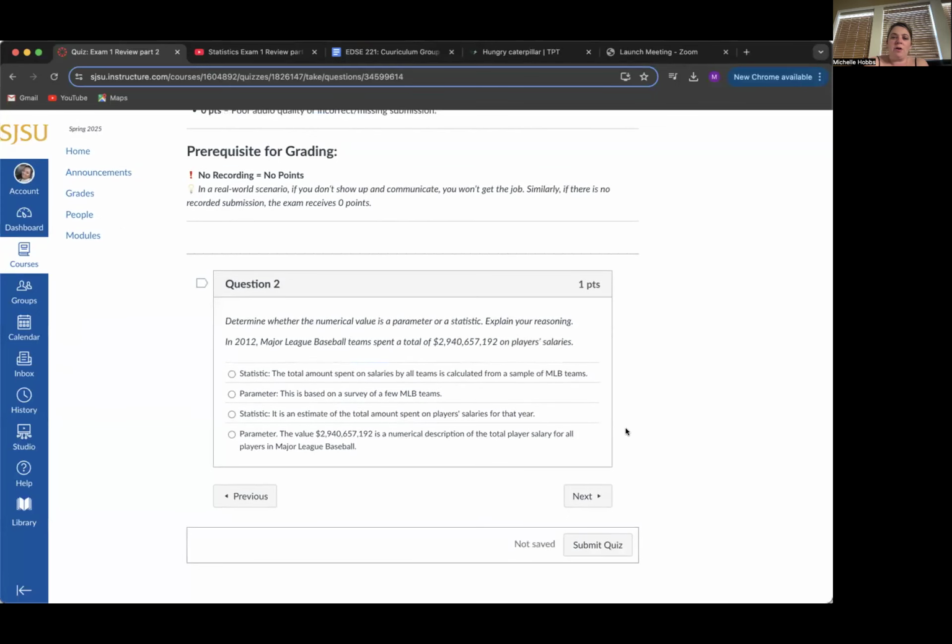Determine whether the numerical value is a parameter or a statistic and explain your reasoning. In 2012, Major League Baseball teams spent a total of that very long number on players' salary.